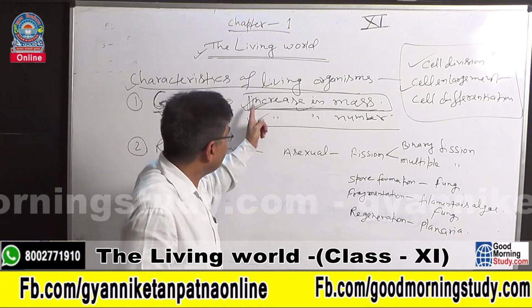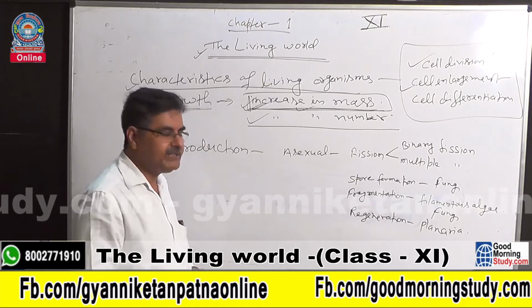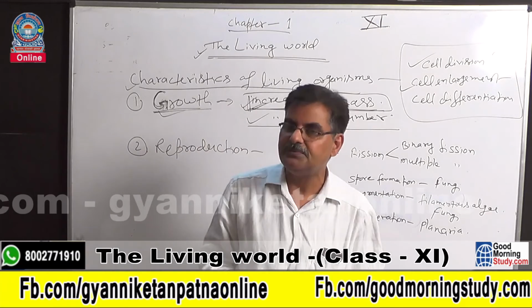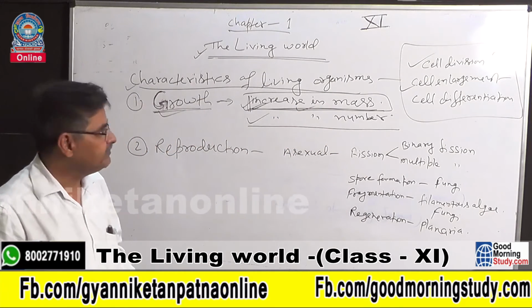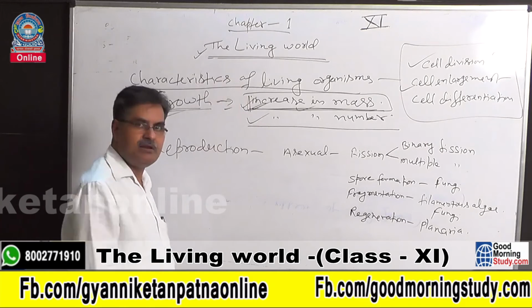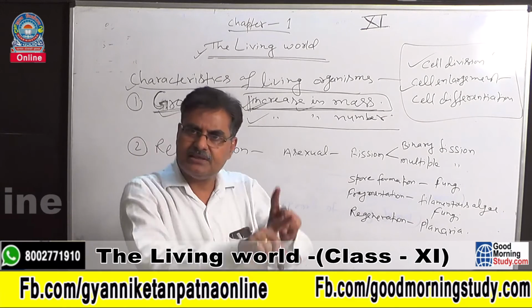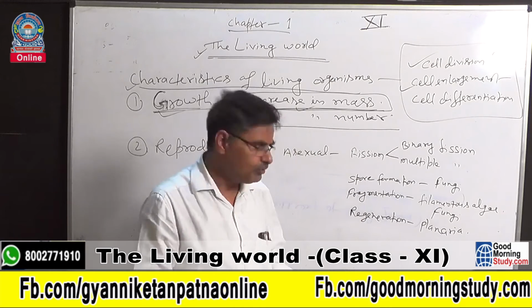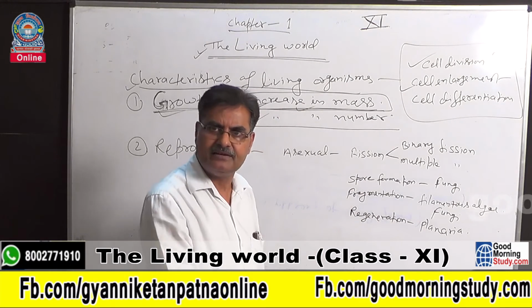So actually there is a basic difference between the growth of living and non-living objects. In non-living objects, growth occurs due to the accumulation of materials from outside, while in living organisms growth occurs from inside.